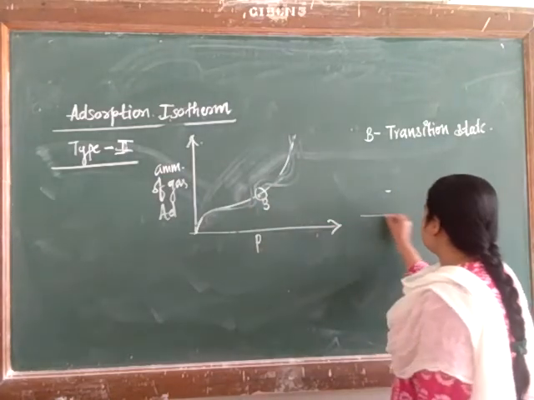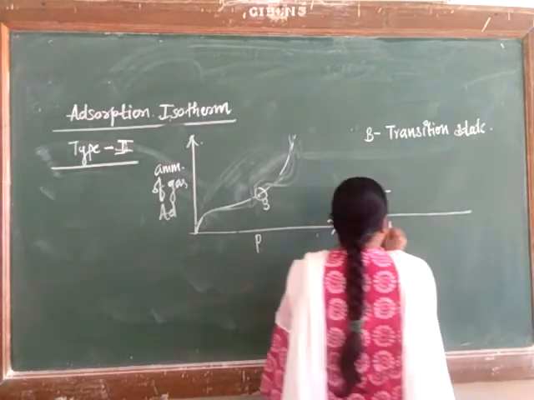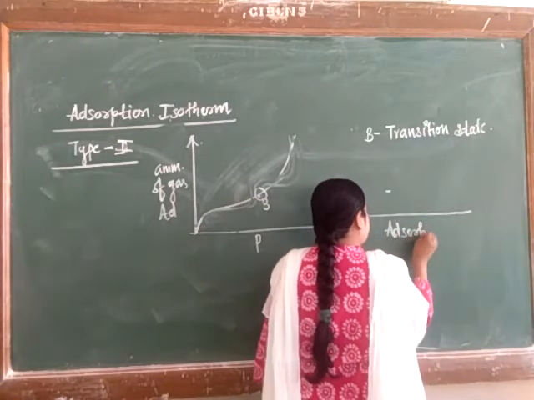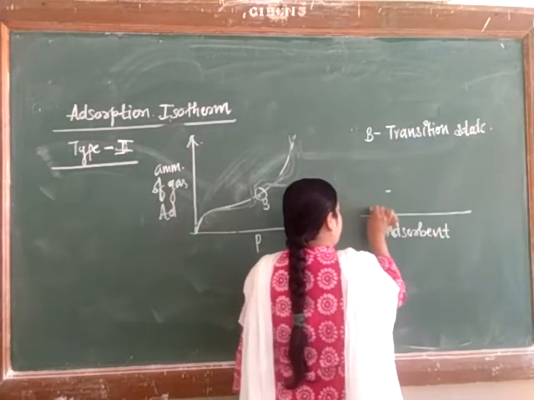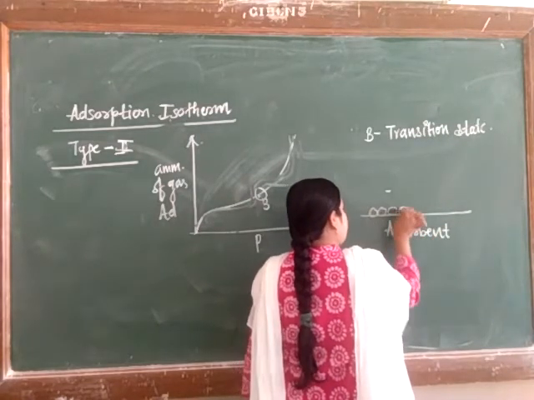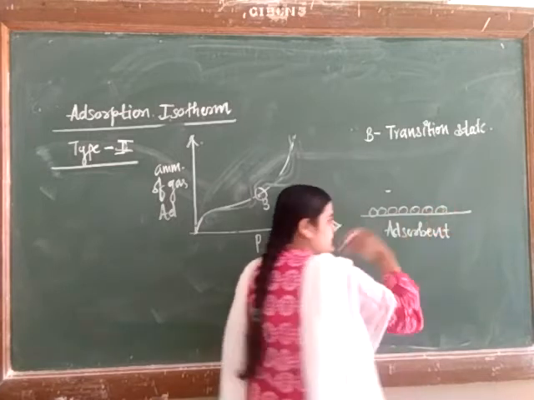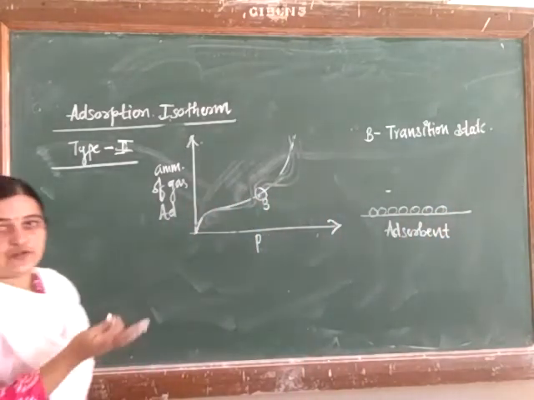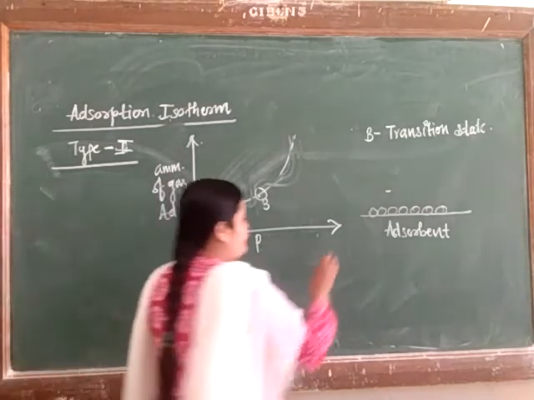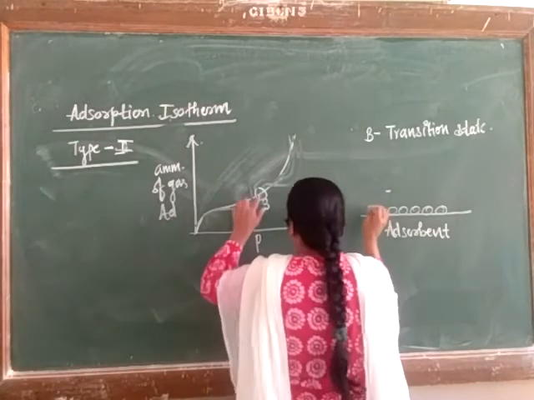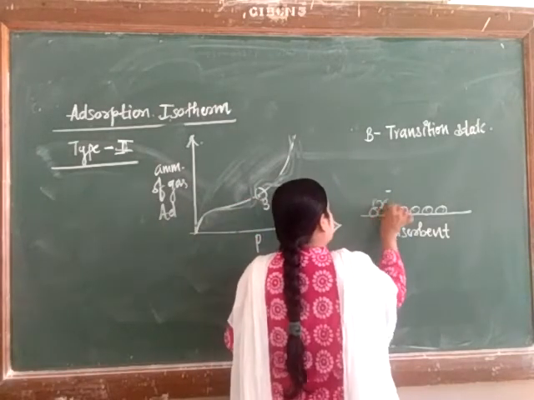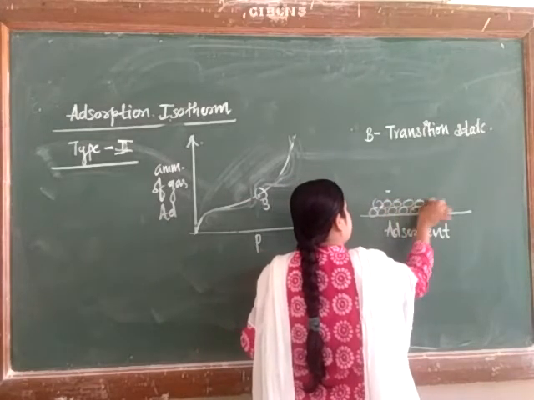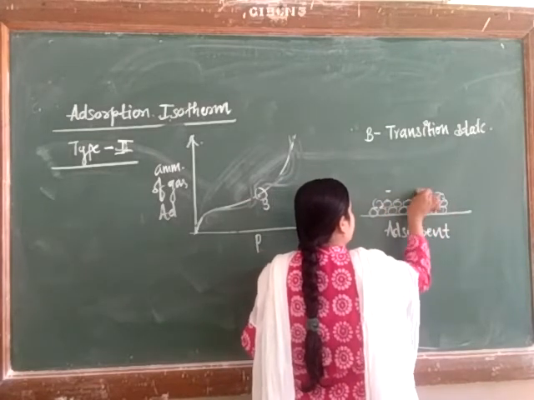So consider this is our adsorbent. On this adsorbent the monomolecular layer has already formed. The formation of the monomolecular layer is completed on the surface of the adsorbent, and after that stage B is reached, and the multimolecular layer is just going to form over here.